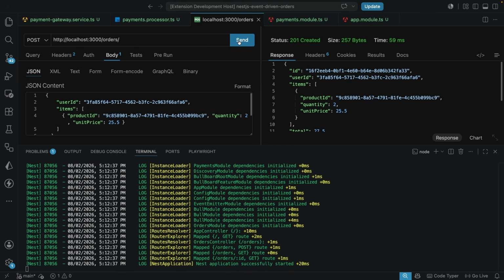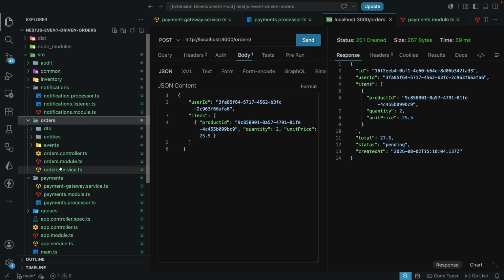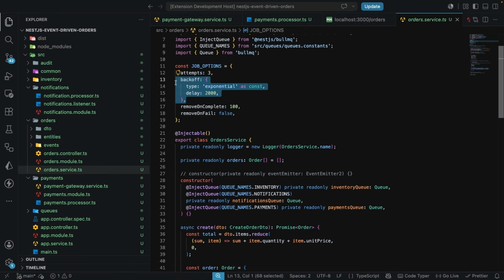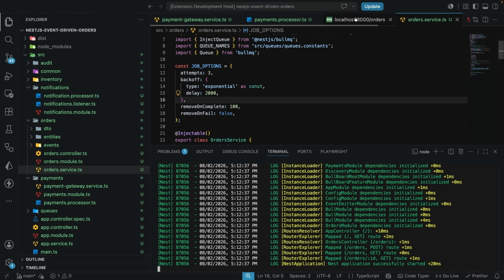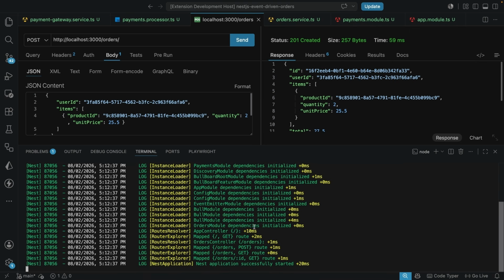We're going to have approximately a 2-second exponential backoff because we did set up in the config. So in case you're wondering, if we come over here and we check the orders service, you would see over here, we set the 2000, or the 2-second exponential backoff, okay? And also the retry is going to be the retry attempt. So let's go on and open this up and let's try to send the order. So we expect this to have that approximately 2-second delay.